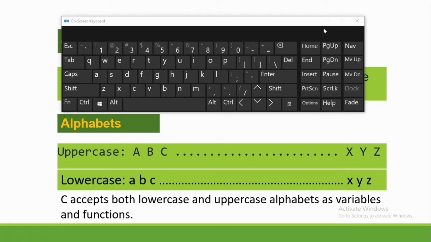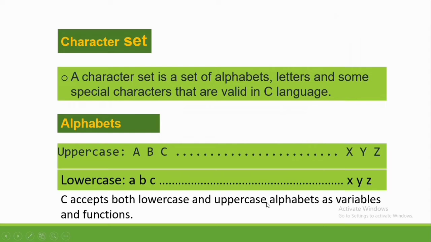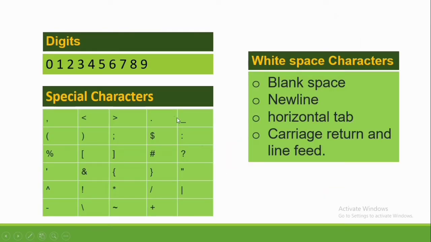C accepts both lowercase and uppercase alphabets as variables and functions. We also have digits such as 0, 1, 2, 3, 4, 5, 6, 7, 8, 9. And special characters, those are symbols such as comma, parentheses, angle bracket, percent, and many more. And white space characters, and we have here the blank space, the new line, the horizontal tab, the carriage return, and line feed. Later on, you will find out what we call this new line, carriage return and line feed in our activity.